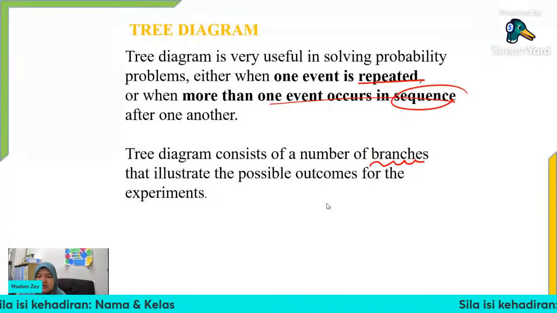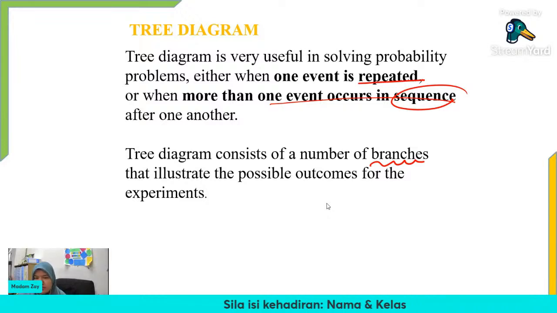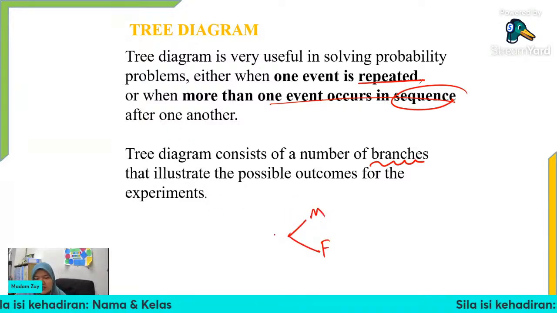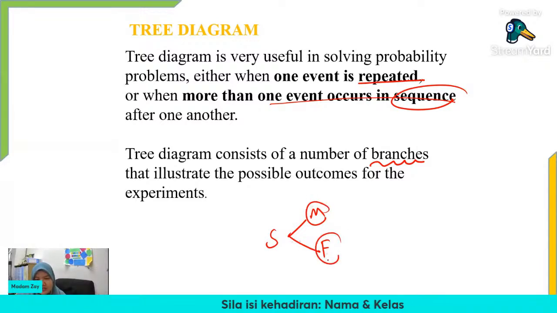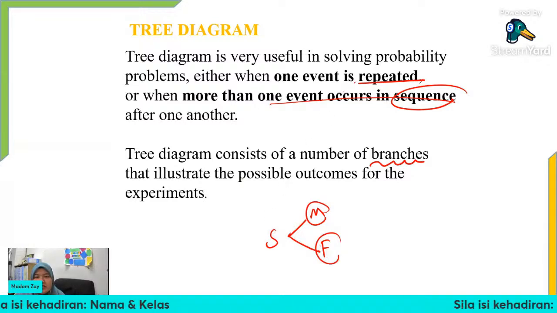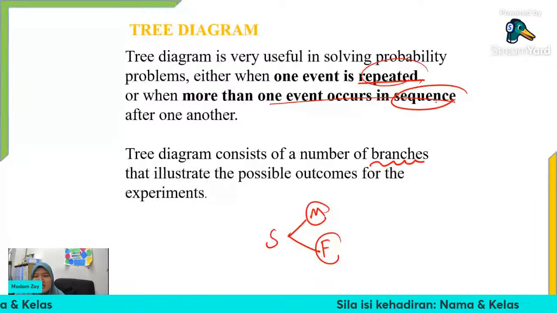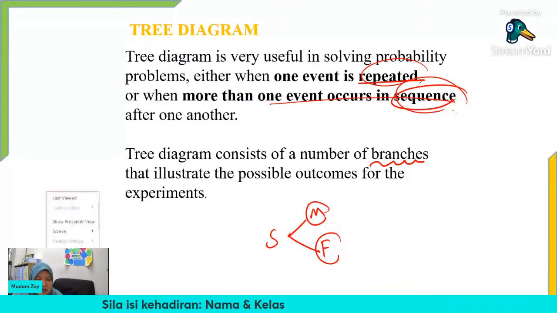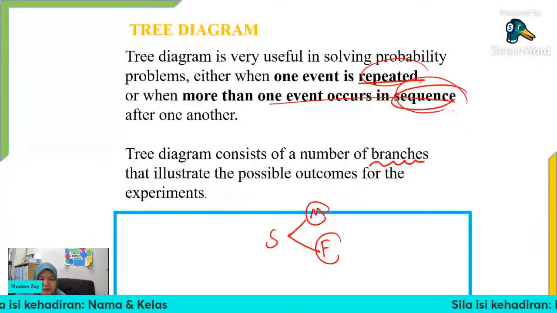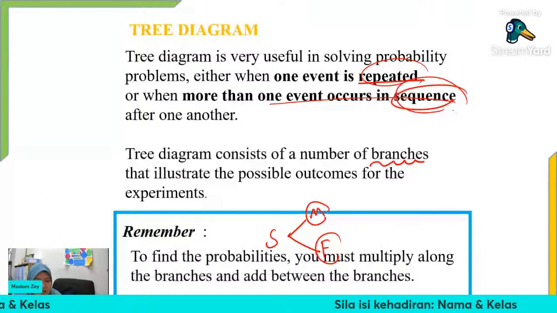Okay, let's say total student of Madam Zai, we have a male student and female student. Okay, so male student, female student, this is branches of the student Madam Zai. Betul tak? So we have two branches here. Okay, but this tree diagram is really important if we have the one event repeated or one event occurs in sequence. Macam mana tu? Okay, so let's see some example of this type of event.